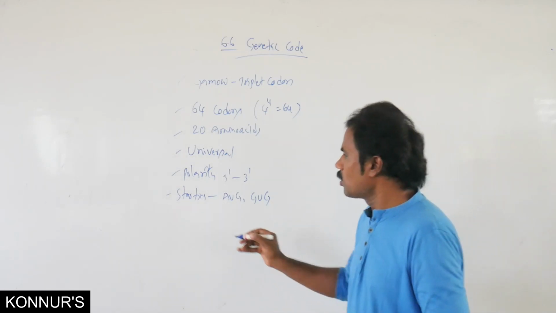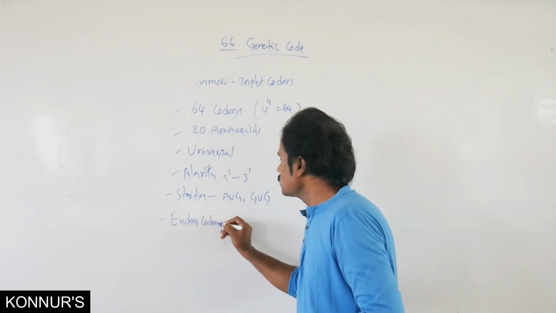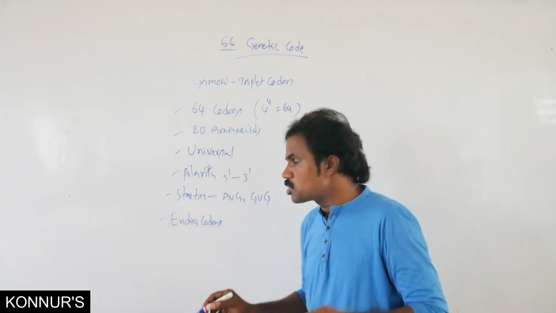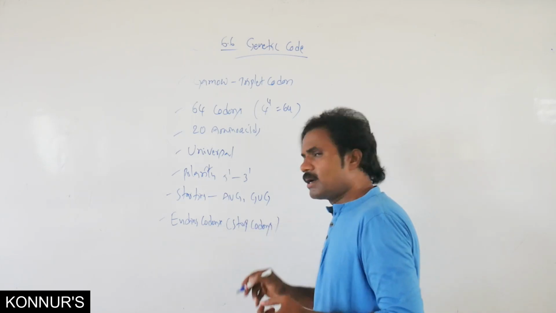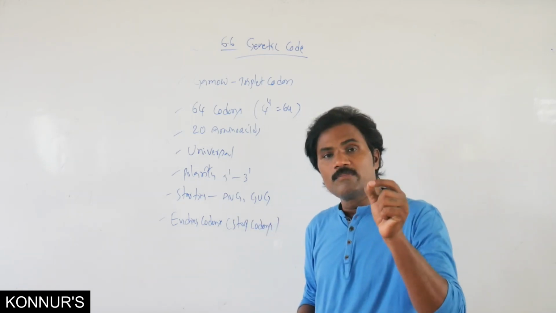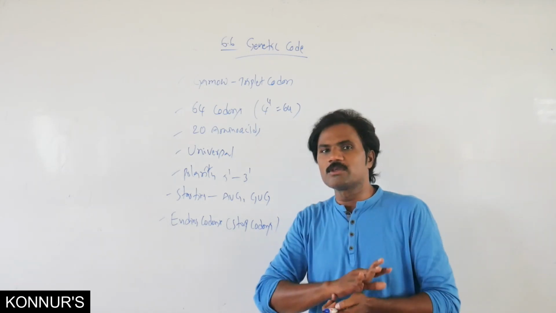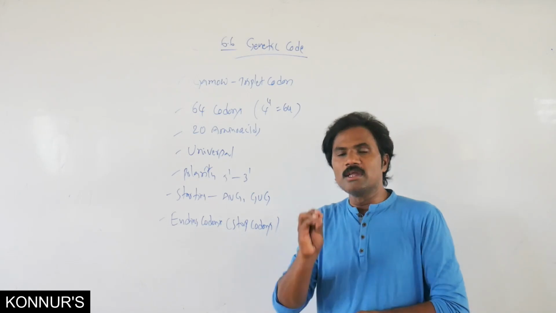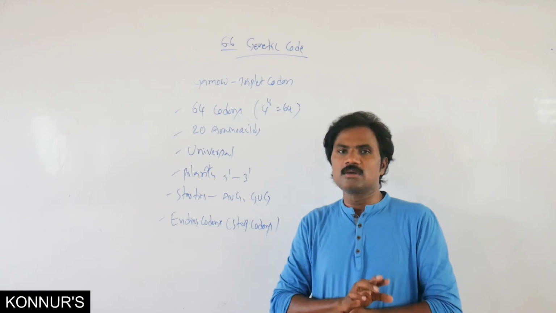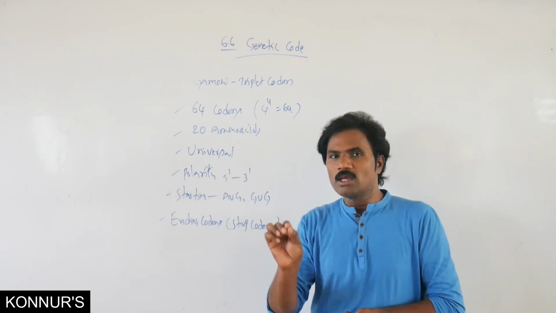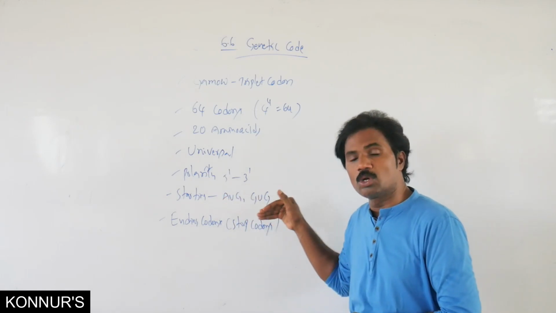What are the ending codons? That means the stop codons. Another very important point: the stop or ending codons are present only on mRNA. They are not present in tRNA; there is no involvement of any stop codons in tRNA. Only mRNA has them, because mRNA plays the crucial role.